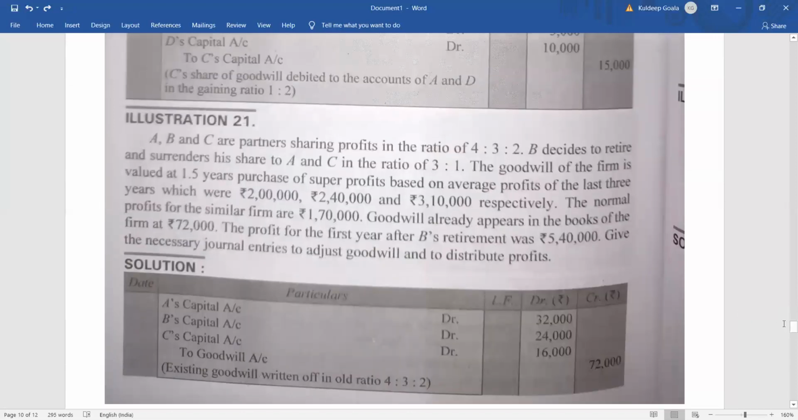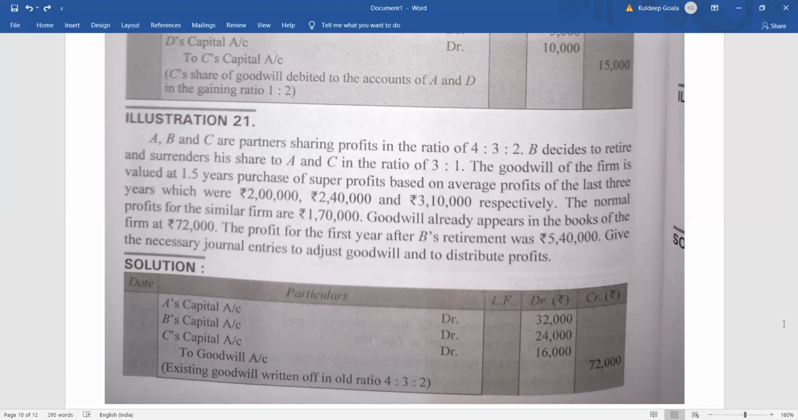Here what is given? A, B, and C are partners, and the profit sharing ratio is 4:3:2. That means 4 by 9, 3 by 9, and 2 by 9. And B decided to retire. B is going to leave the business. B is going to surrender his share to A and C in the ratio 3:1. That is, the gaining ratio is given as 3:1, right?